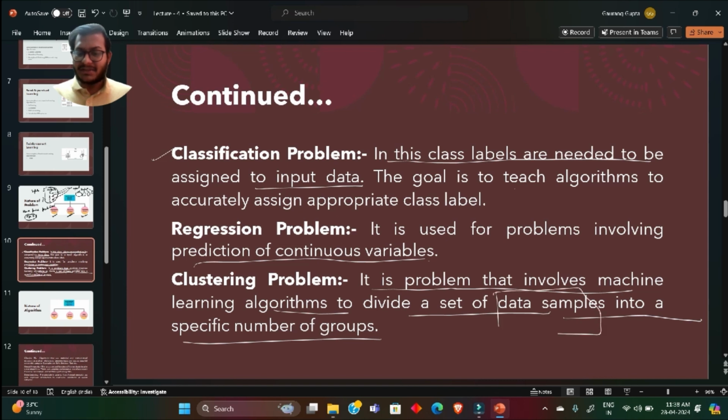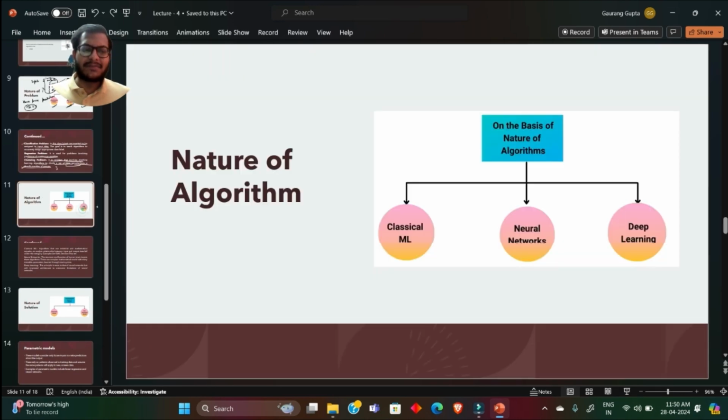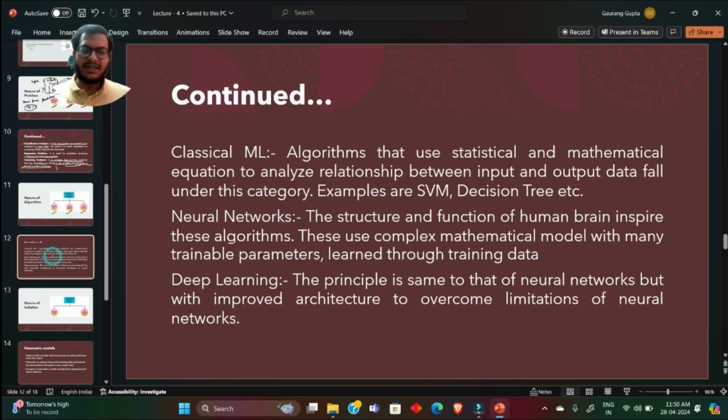So there are data samples which you divide into a specific number of groups. It can be anything, and you can train a model based on certain data so that it could also predict how many groups will work. Now let's move on to the next bifurcation, which is nature of algorithm. On the basis of nature of algorithm, machine learning models are divided into 3 categories: classical machine learning, neural networks, and deep learning. Now let's see them in detail.